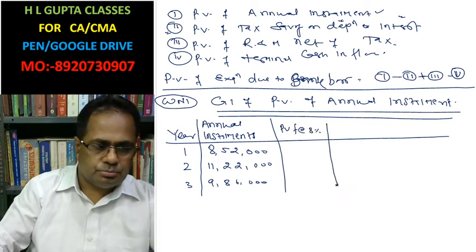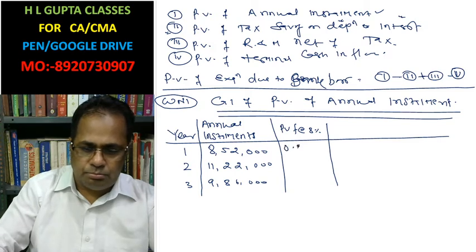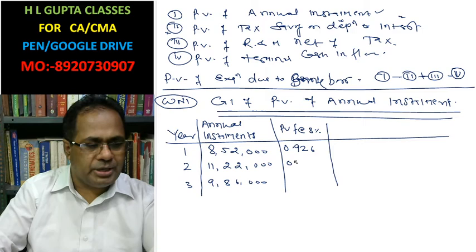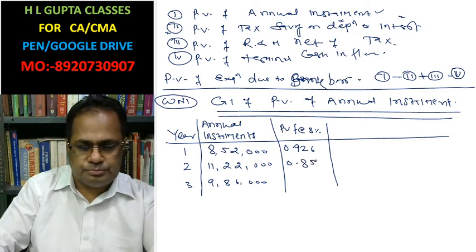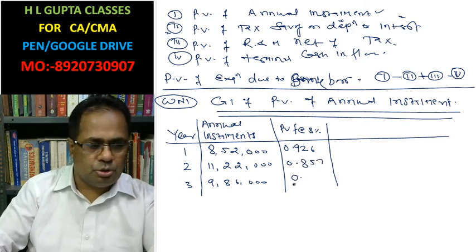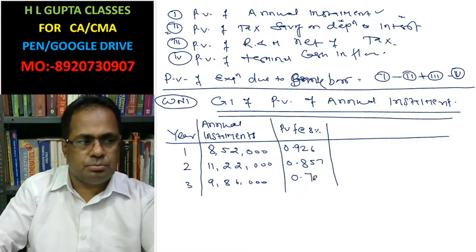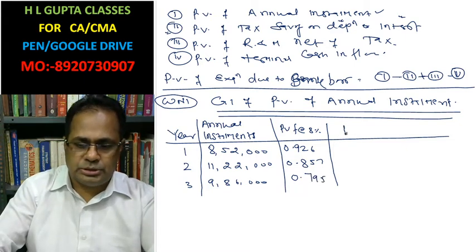At 8%, the present value factors are 0.926, 0.857, 0.795. This is your present value.